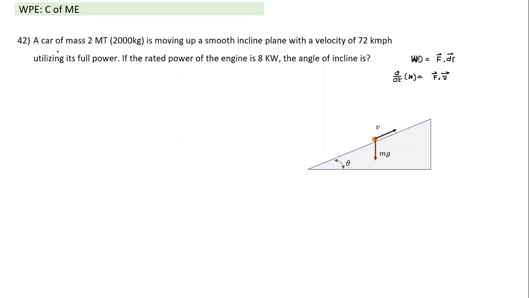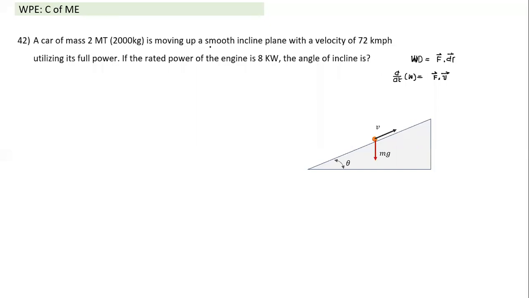So let's look at something like a car also. We all know all vehicles which run consume certain power, and some of you are very keen about the kind of power different types of cars have. We are not going to those racing cars which zoom to a speed of 100 kilometers per hour in 7 or 8 seconds. It's a normal car, a car of mass 2 metric ton. So mass of car is 2000 kg, which is a bit on the higher side. Most small cars are about 1000 kg or so.